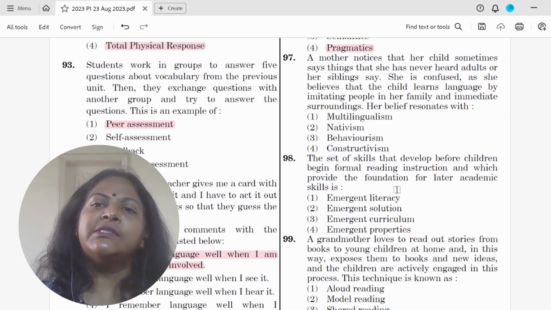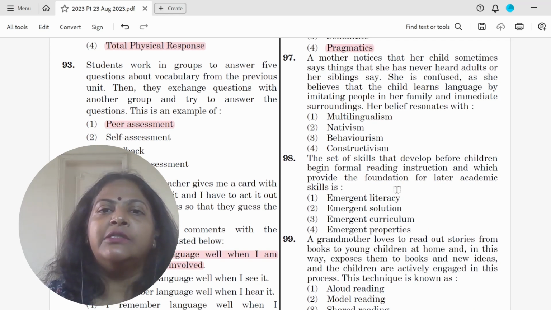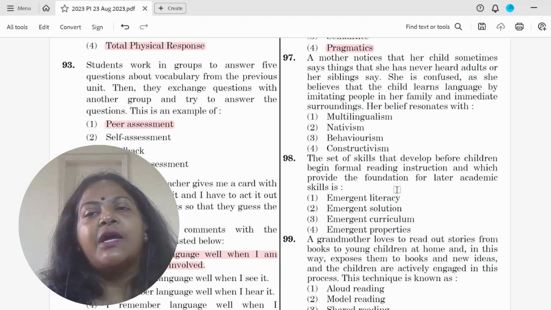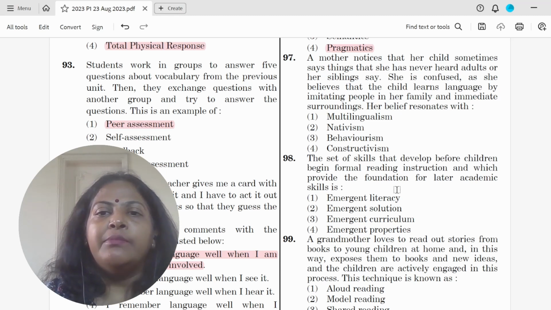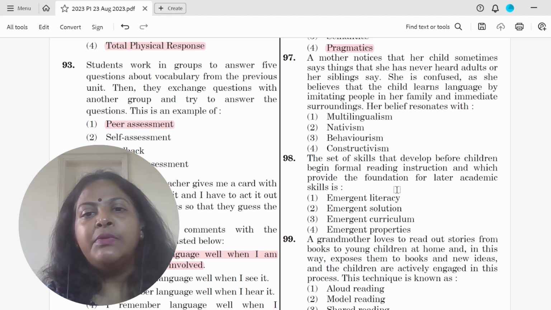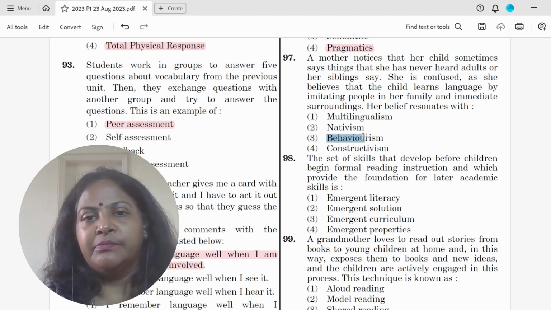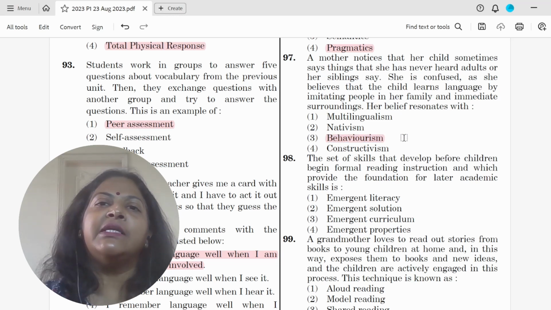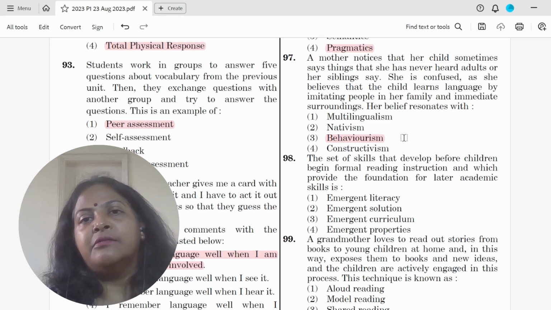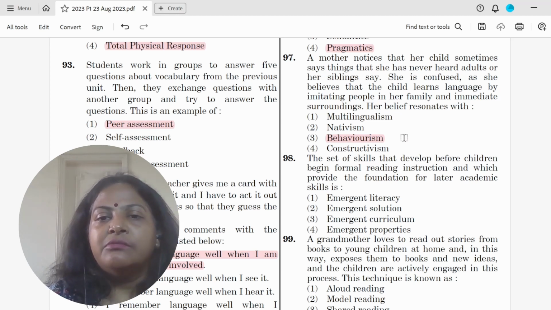A mother notices that her child sometimes says things that she has never heard adults or her siblings say. The mother is confused as she believes that the child learns language by imitating people in her family and immediate surroundings. What does her belief resonate with? So her belief resonates with behaviorism. Behaviorism thinks that a child learns language only by imitation. The mother is thinking of behaviorism.